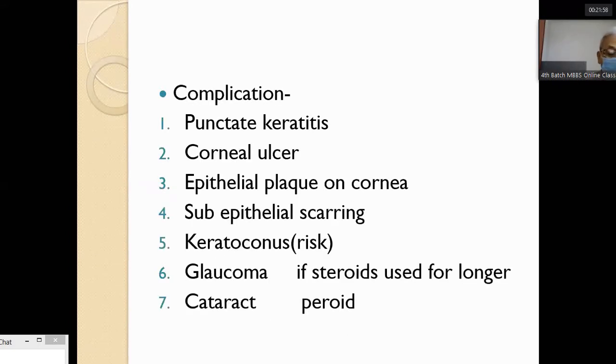Complication. Punctate keratitis can occur, which leads to corneal ulcers. Sometimes an epithelial plaque on the cornea can be seen. There is soft epithelial scarring. Such patients may later on have keratoconus. If you use steroids for longer periods, glaucoma can be precipitated and cataract can also occur.